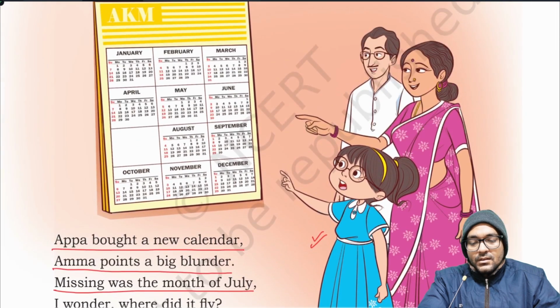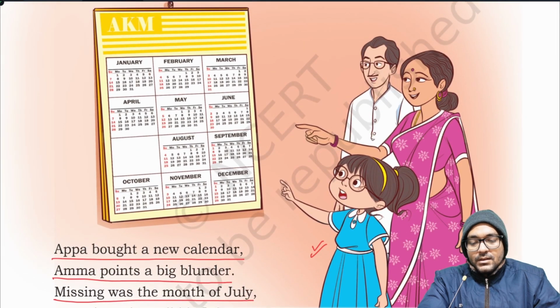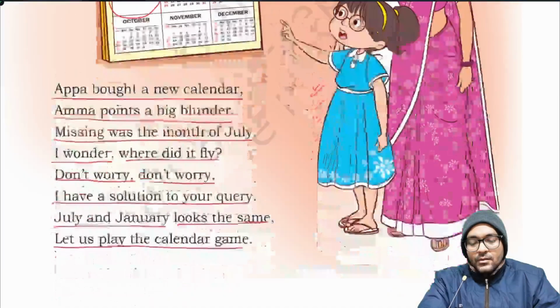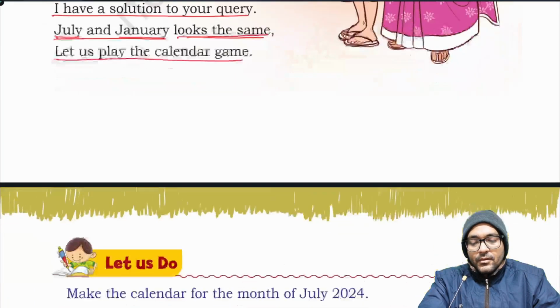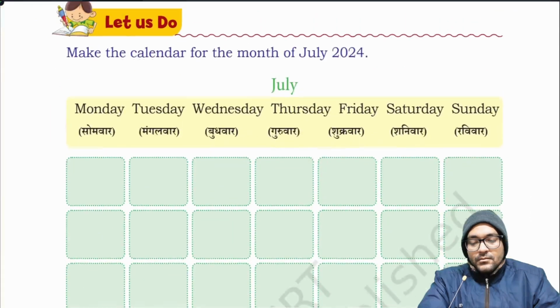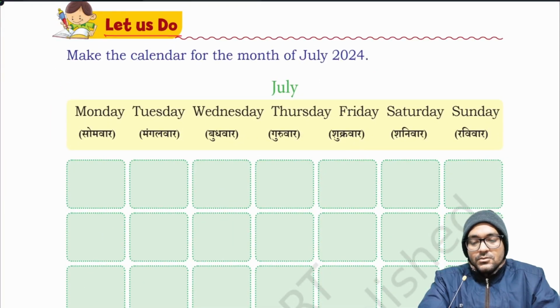You can see a calendar is given here. The calendar of the month July is missing. It is said July and January look the same. Let us do it. Make the calendar for the month of July 2024.